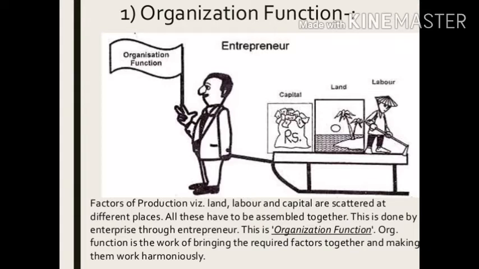So, the main function of an entrepreneur is to organize the entire system. Factors of production, that is land, labor and capital, are scattered at different places. All these have to be assembled together. This is done by enterprise through the entrepreneur. This is the organization function. Organization function is the work of bringing the required factors together and making them work harmoniously.